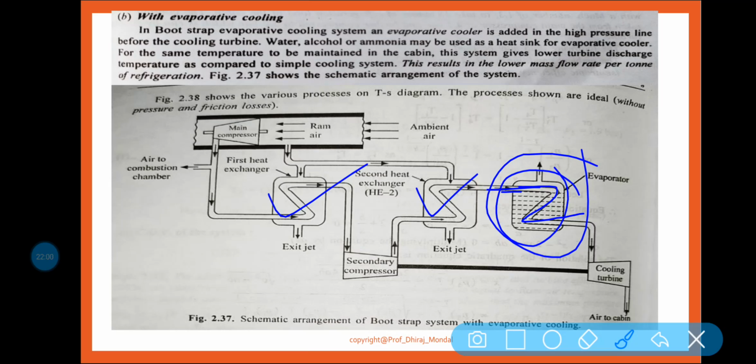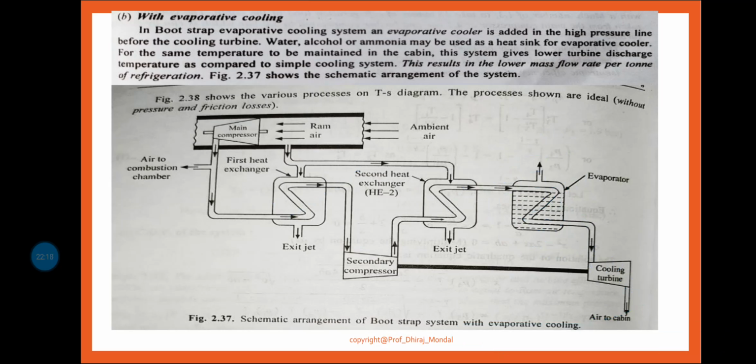Then it goes to the cooling turbine, and suddenly the air expands and we get very cold air, and we get this refrigeration effect in the cabin. We will realize that cold air is coming into the system, which is very effective and desired for the passenger.